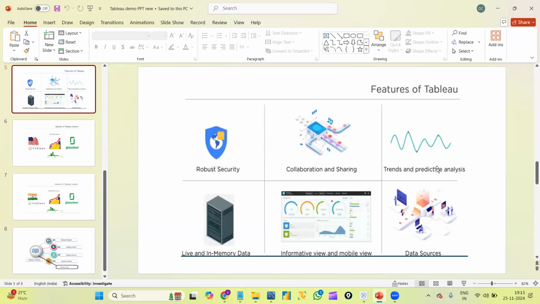If we want to, we have something called forecasting options. With the help of these trends, we can even predict the future, like what my next 6 months sales will be, how my next 1 year sales will be, like that. Okay, that is one concept. So that is again a special feature of Tableau. Whenever we discuss trend lines and forecasting lines, we will see practically how to do that.